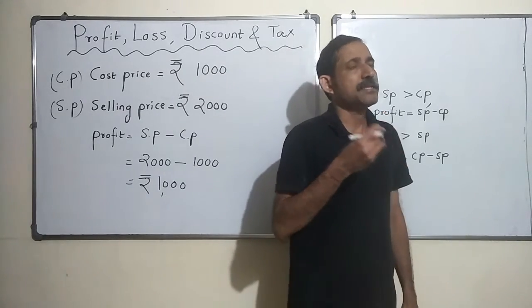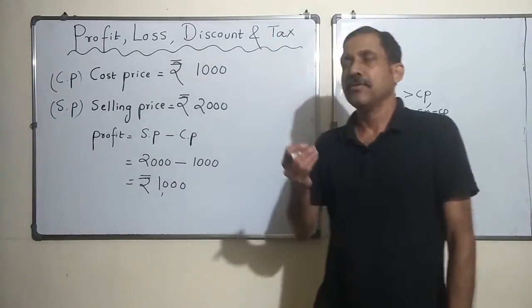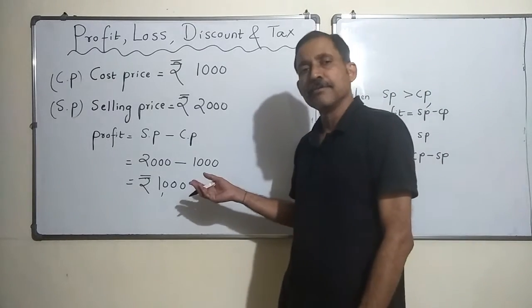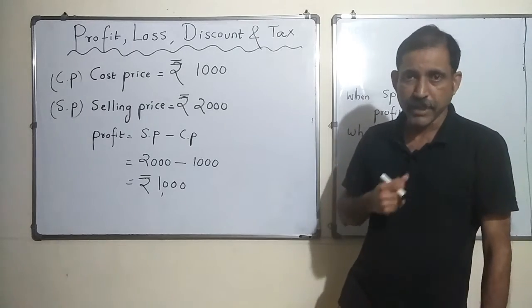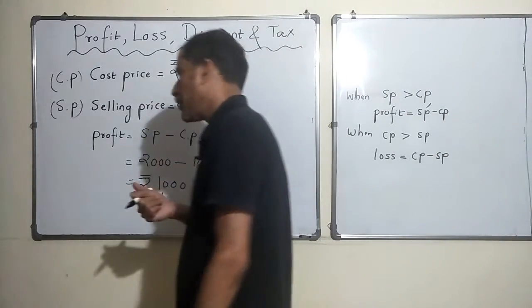So when somebody asked me, good, you are putting in 1000 rupees, how much percentage profit are you planning to make? What is percentage profit?